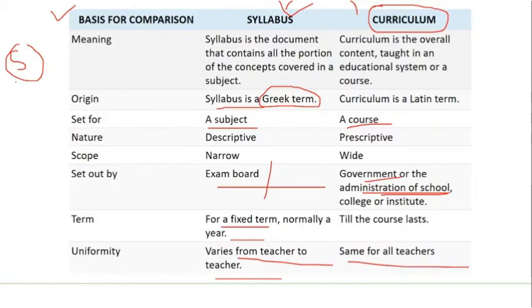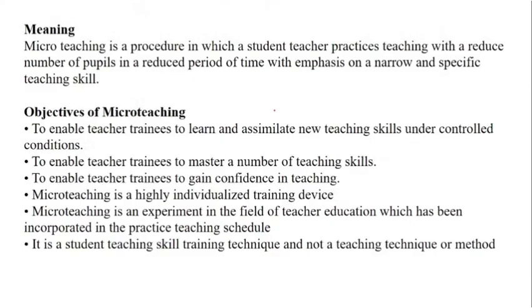Now, going ahead, the next topic is various teaching methods, where we have micro teaching, macro teaching, and the inductive and deductive approach. The next concepts are based on that. There are questions on micro teaching also. Micro teaching is basically a procedure in which a student teacher, please understand, student teacher, it means the teacher is in the training phase.